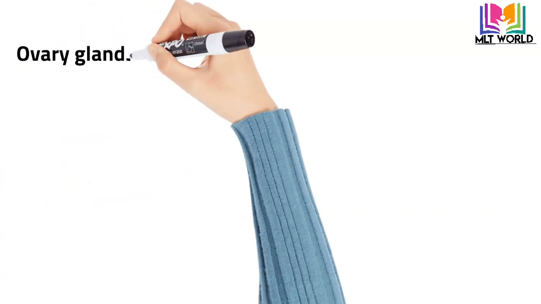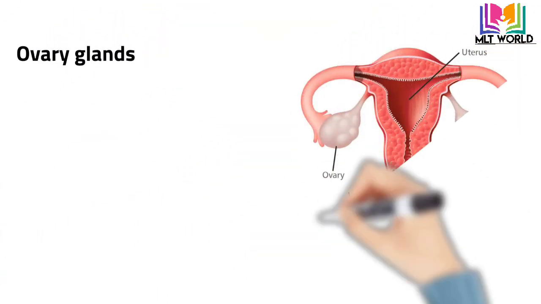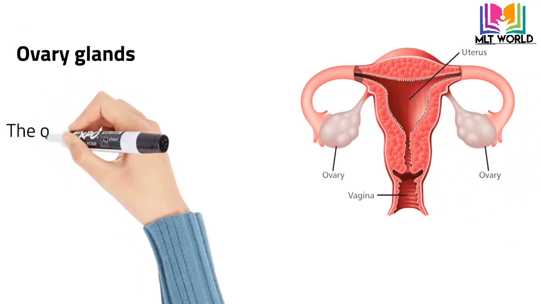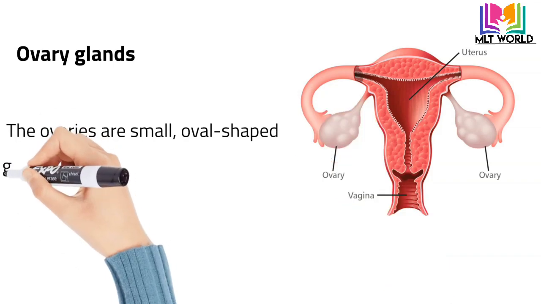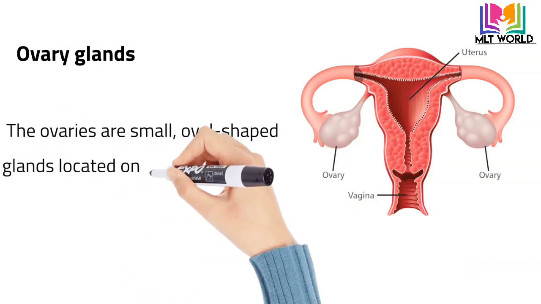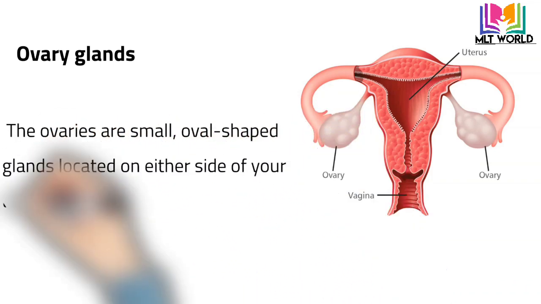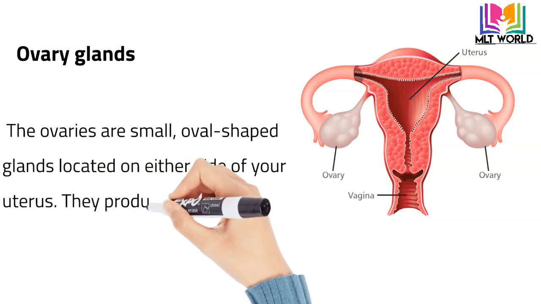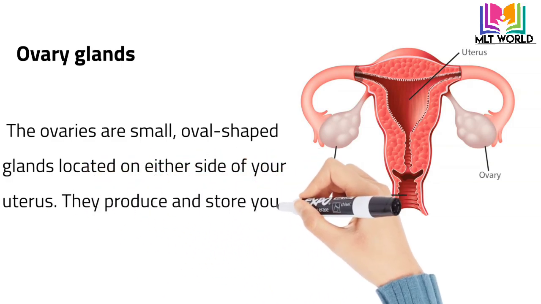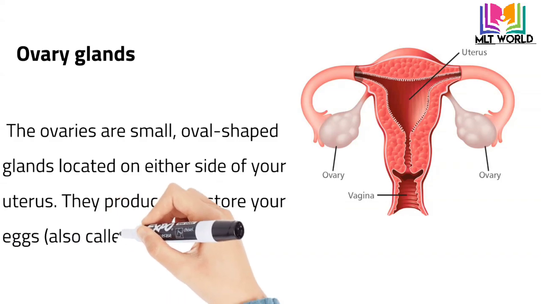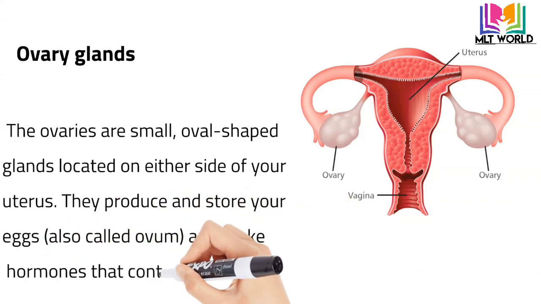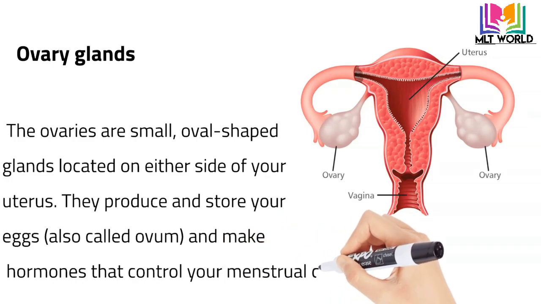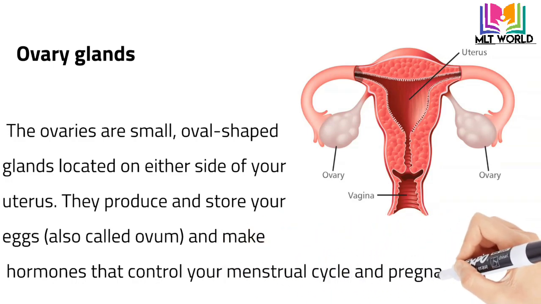Next, and the last gland, is the ovary, which is found only in females. Its main role is to produce estrogen, which influences puberty and the menstrual cycle, and the ovaries also hold the female gametes, egg cells, for reproduction. As you can see in the diagram, ovaries are small oval-shaped glands located on each side of the uterus.